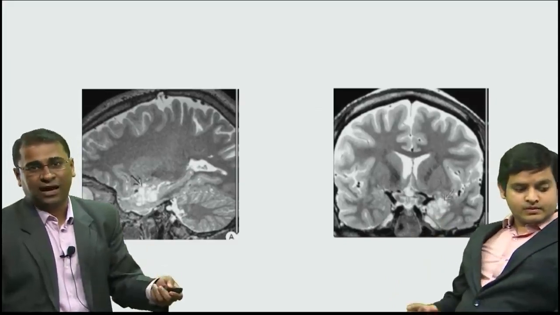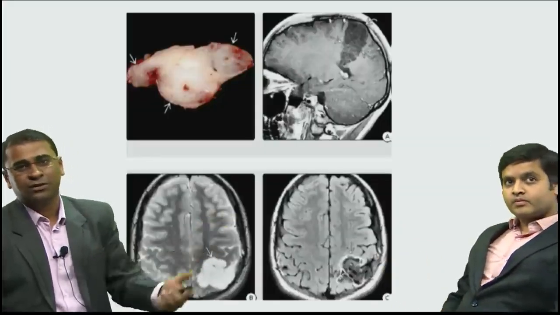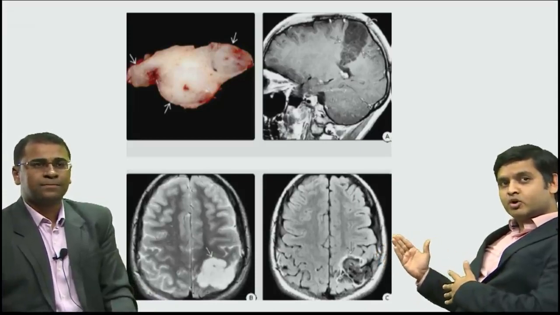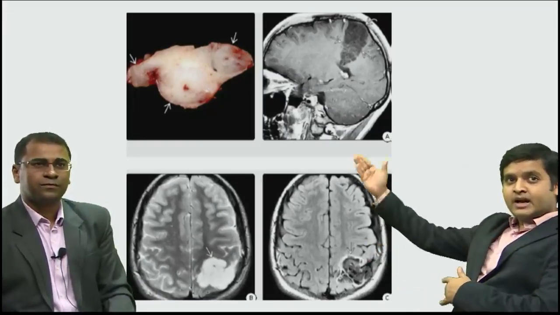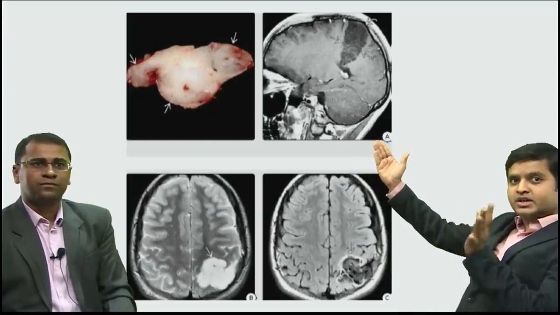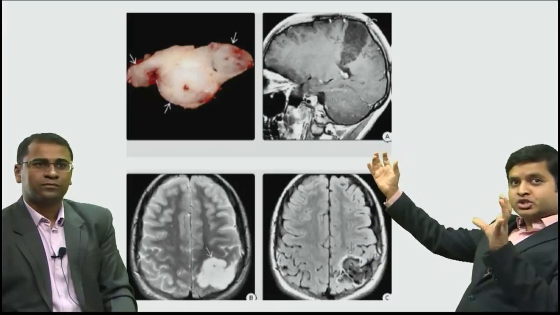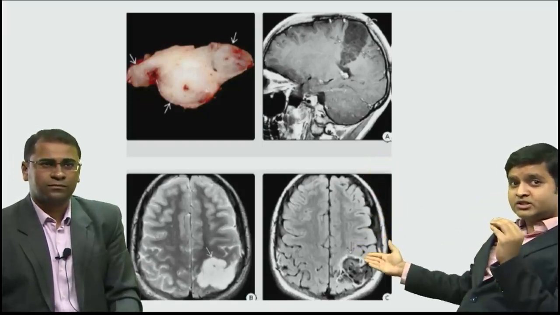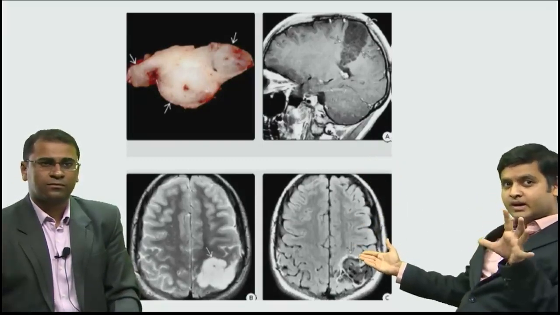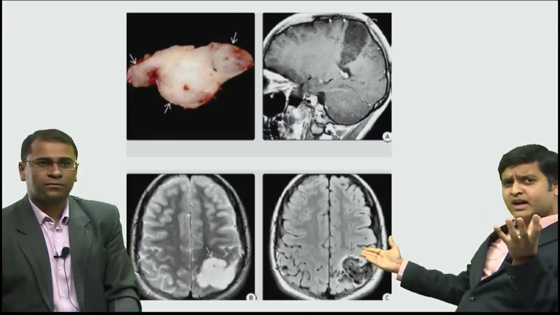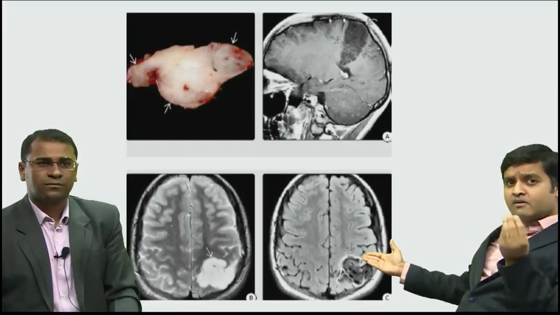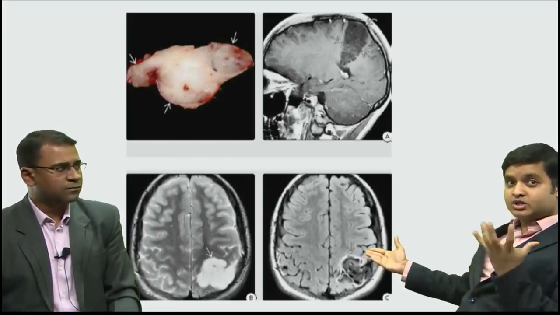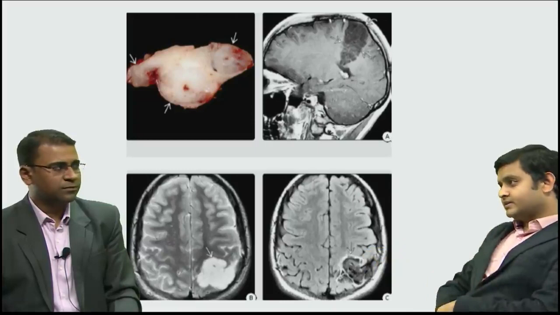So DNET, as sir told, is a dysembryoplastic tumor. Another image, as you can see, most commonly they are seen in the temporal lobe, but they can be seen in any other part of the brain. And as you could see again in the different images, the T1, T2 and the FLAIR images, there is a cystic appearing tumor. But the hallmark feature, as you could see in the FLAIR images, is that there is just a tumor. Usually if you see such a big tumor, it often has a lot of edema, whereas a DNET is characterized by absence of edema. So there is no edema in a DNET.